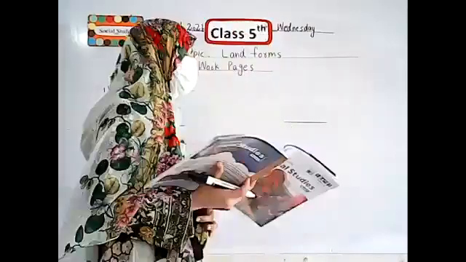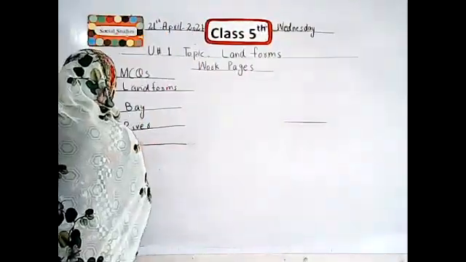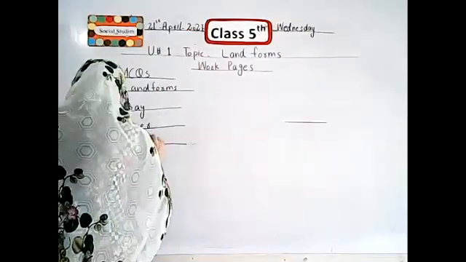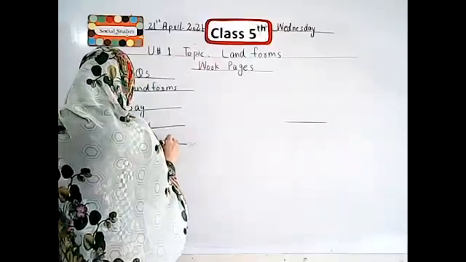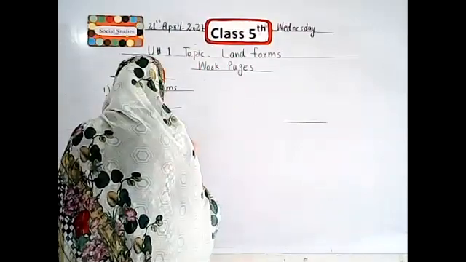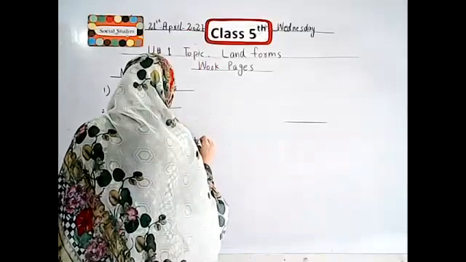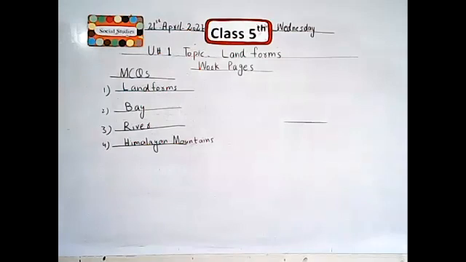The correct answer of this MCQ is Himalayan Mountain. I hope all of you understand. Also note this down in your books. After completing this work, I will check your books.